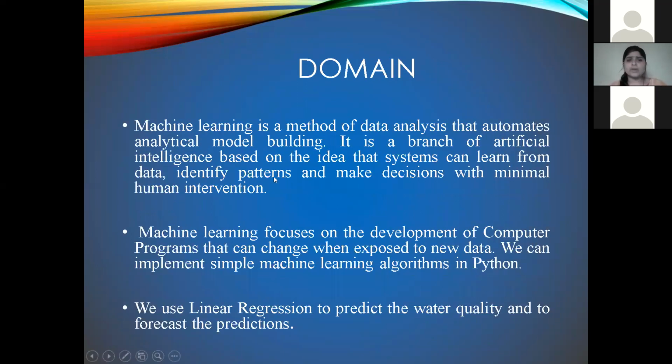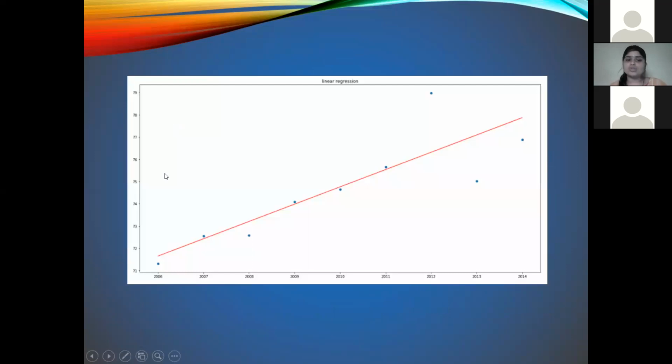Now coming to the domain of the project, the domain deals with machine learning. Machine learning is a method of data analysis that automates analytical model building. It is a branch of artificial intelligence, based on the idea that systems can learn from data, identify patterns, and make decisions with minimal human intervention. Machine learning focuses on the development of computer programs that can change when exposed to new data. We can implement simple machine learning algorithms in Python. We here use linear regression to predict the water quality and also to forecast the predictions. We can see the graph of the linear regression.